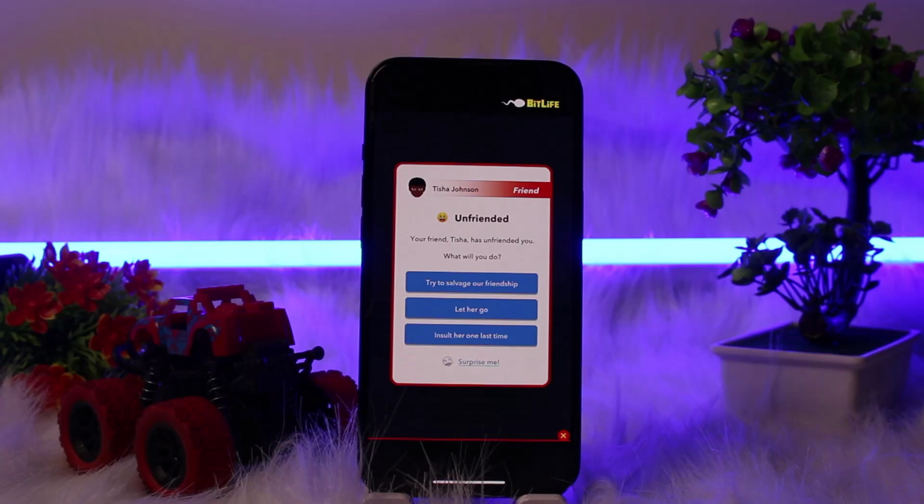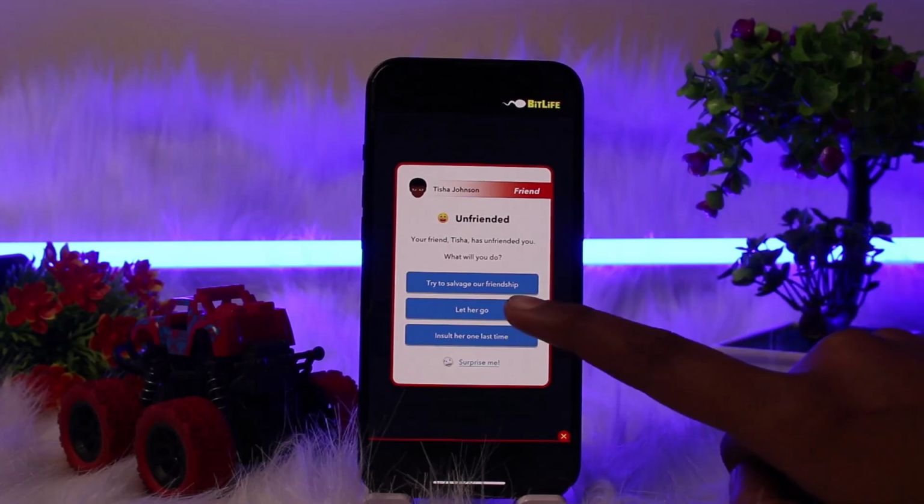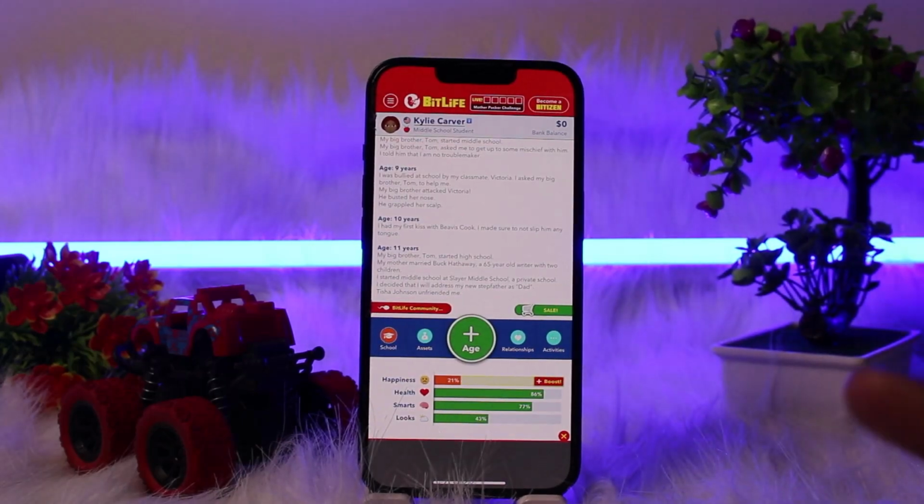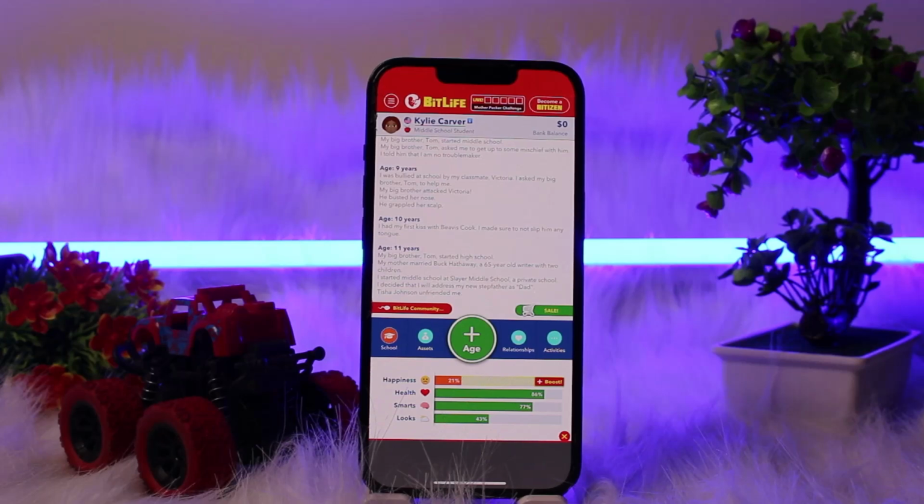Now your friend Tisa has unfriended you. What will you do? Now it has given me another task, so I'll just click on the option of let her go. Now as you can see, the happiness level has suddenly decreased because my friend has unfriended me. So these all terms matter in BitLife, so select the option which you think is good for you.